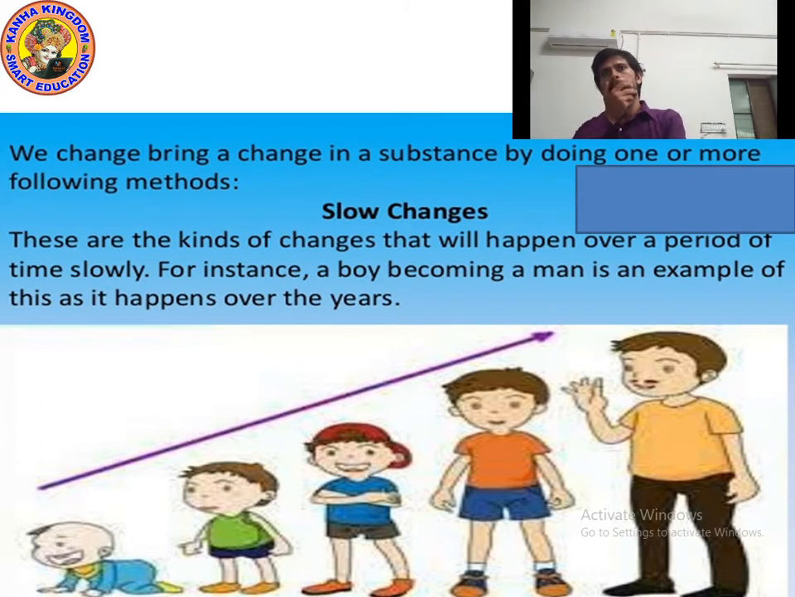We bring a change in a substance by doing one or more of the following methods. How can we bring the change? Let's talk about slow change.